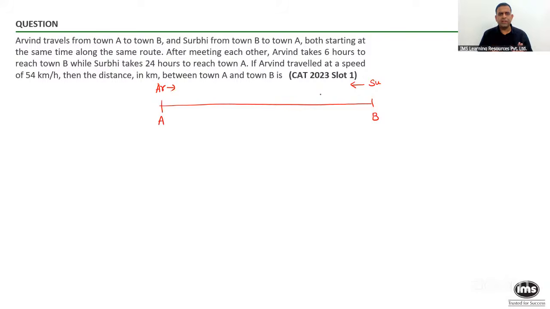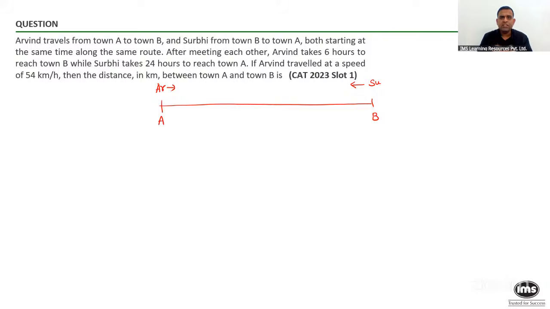That is very clear: they're starting at the same time, and both of them are going to cover the same distance going from town A to town B and town B to town A. Now they're saying after meeting each other. So fine, if I ask you when the person Arvind and Surbi are going to meet, what do you think is going to be the same?